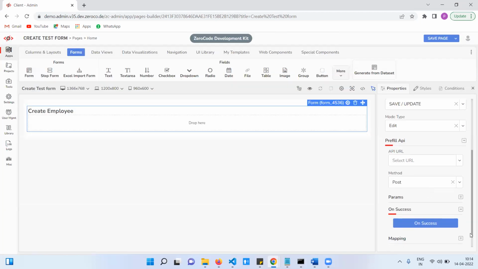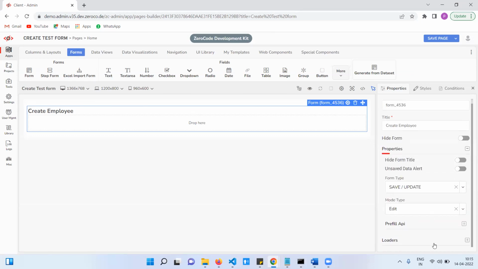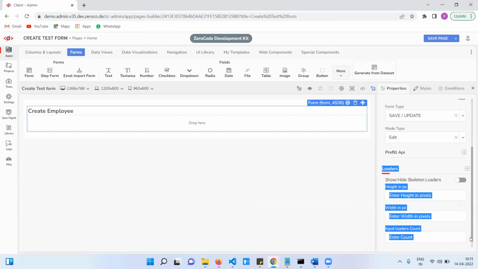After that, we have mapping. Sometimes we need to map form fields as well as the API fields based on the response. So this is the pre-fill API. Loaders: initially, form rendering takes some time. Before that, you need to show some skeleton for that form.